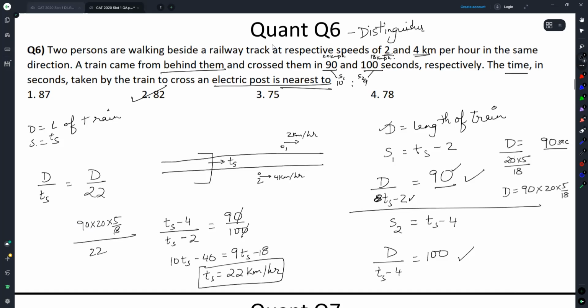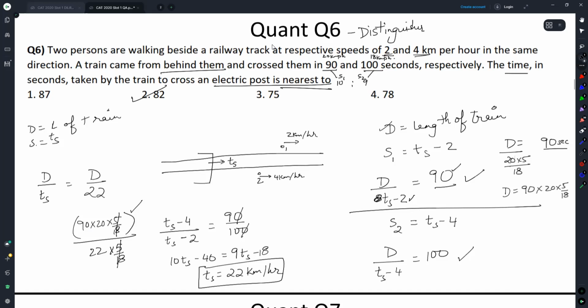Again, we have to be mindful. We have converted everything to meter per second in the numerator. Distance is in meters, but the speed given at the bottom is in kilometer per hour. So let's change this also to meter per second. This will turn to 5 by 18.